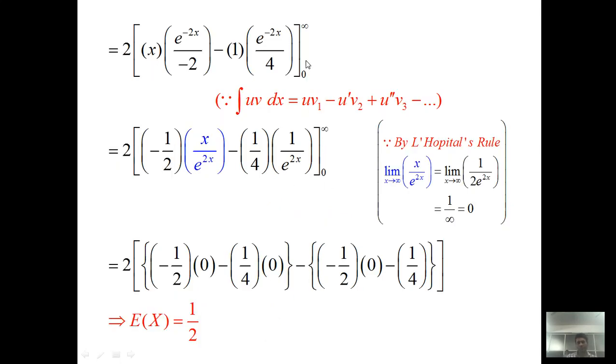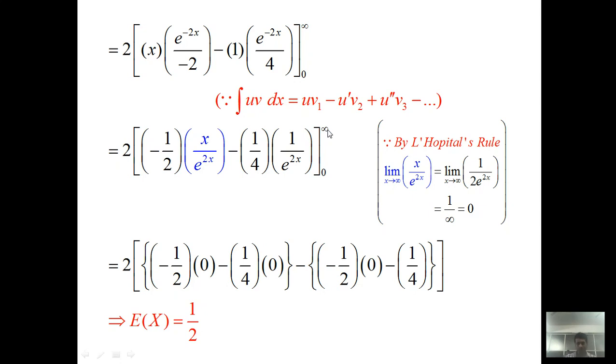Now next we have to substitute upper limit minus lower limit. But before that we have to do some simplification. So 2 is as it is. Now this denominator is constant, so we take it outside, so it is minus half. Now x we write in the numerator. We shift this term into the denominator, so it becomes e raised to 2x, minus 1 by 4. Again we write this term in the denominator, so 1 upon e raised to 2x, and the boundary is 0 to infinity.